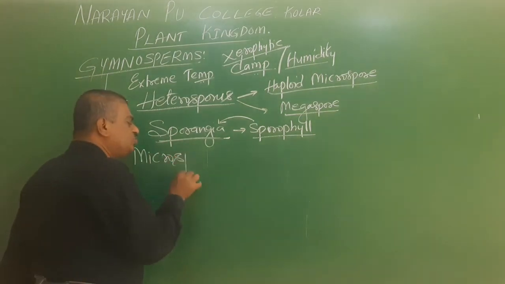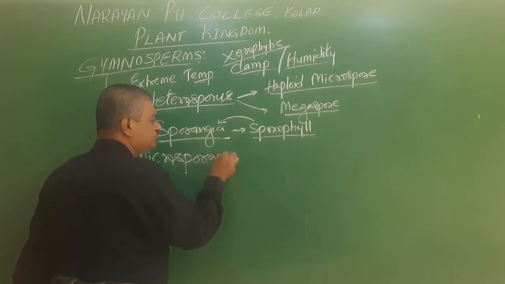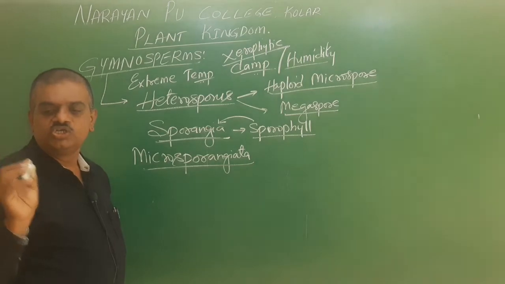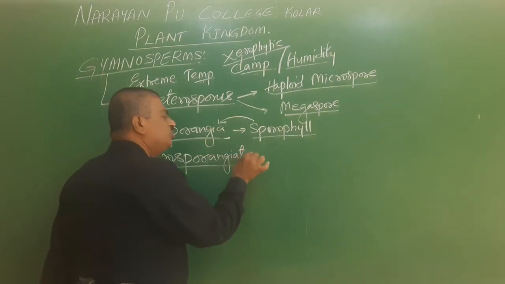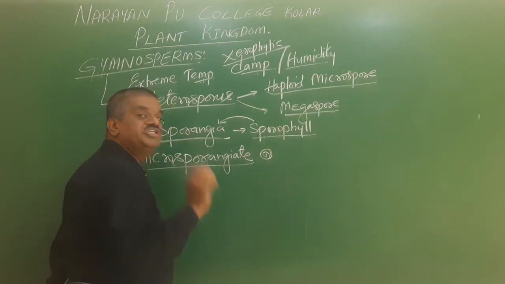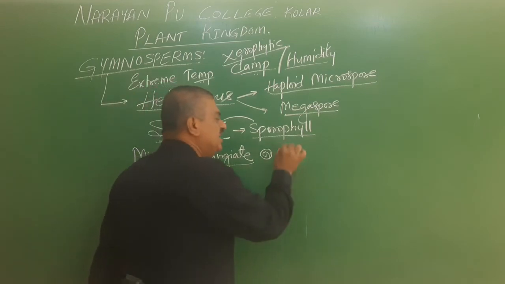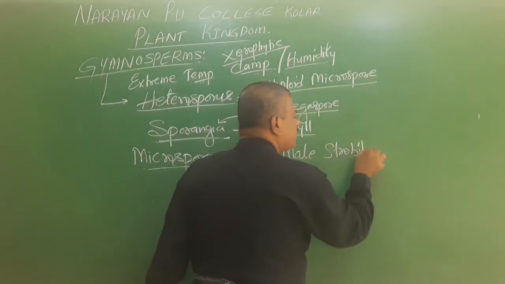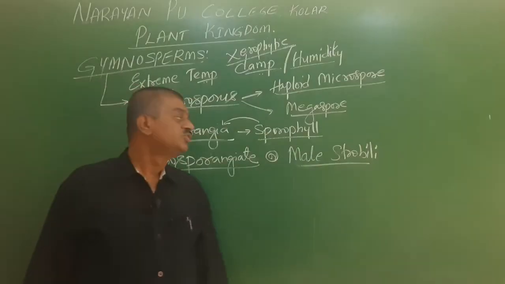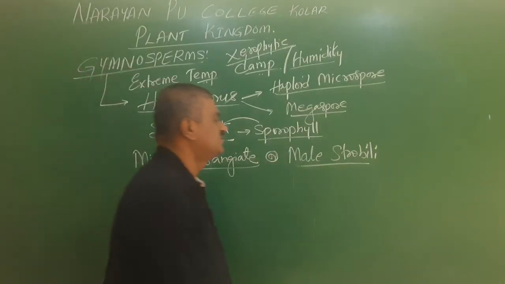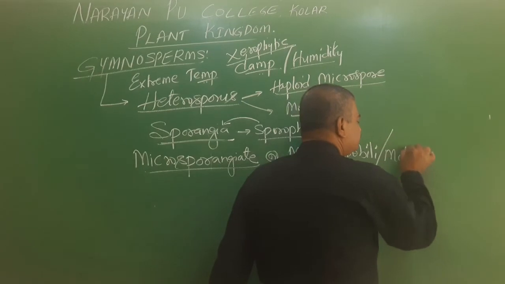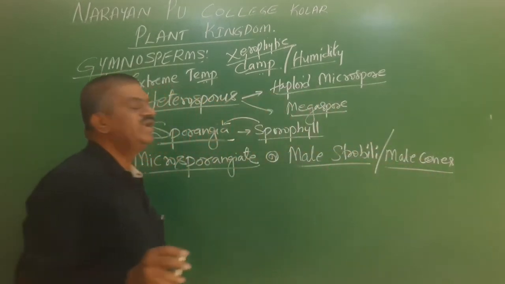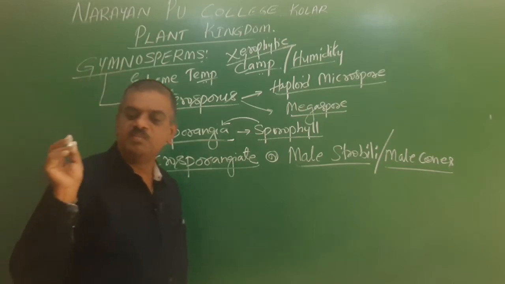The microsporangiate, or we use the word microspore, is also called the male. It is called male strobili. It is also called male cone.